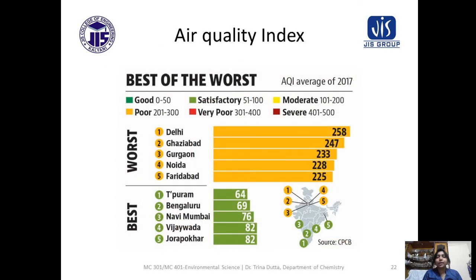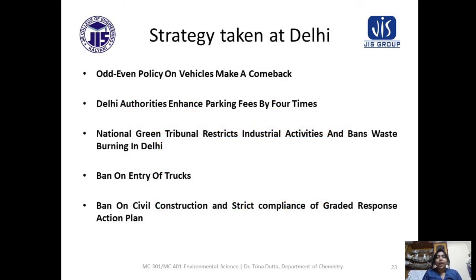So this is the air quality index. So we can get another picture: the AQI average and the condition of different cities. And what strategy is taken in Delhi? Delhi, you know that recently they had a severe problem with air pollution. So they have taken some strategy. I will mention a few of them, like the odd-even policy on vehicles making a comeback.